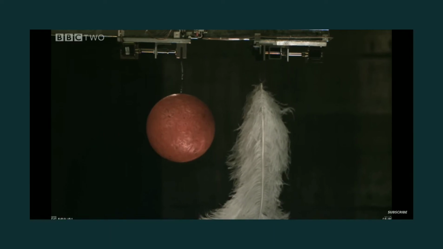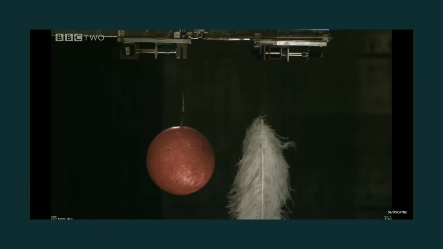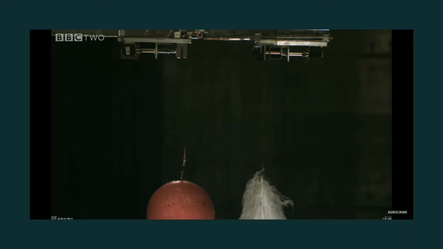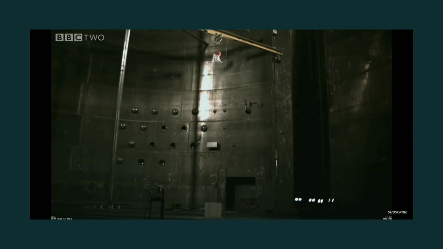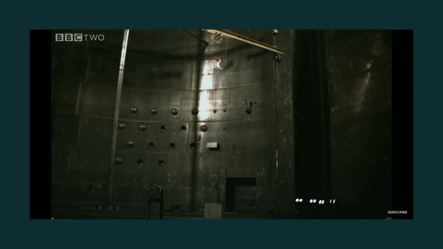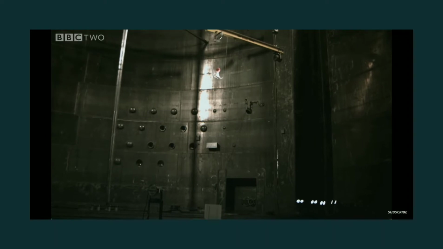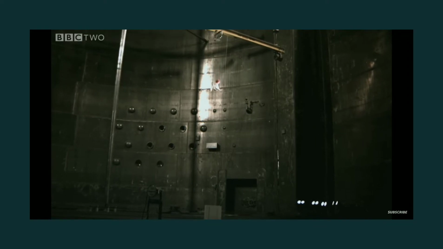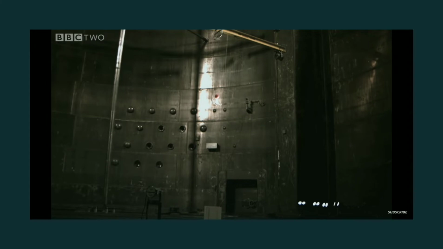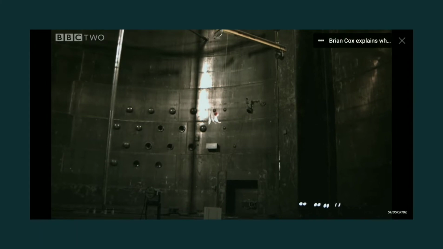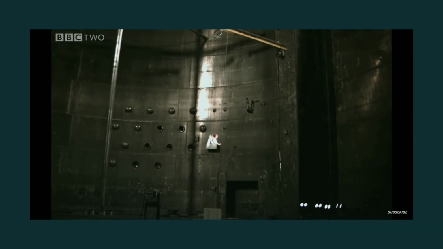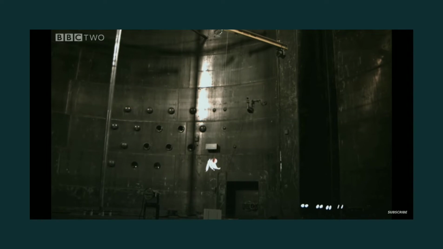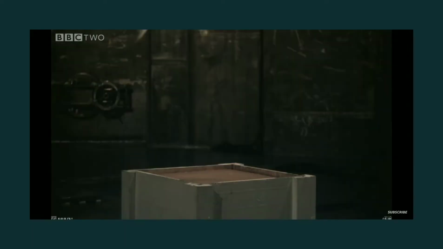In order to see the true nature of gravity, we have to remove the air. This is the world's biggest vacuum chamber, by NASA. A vacuum is a completely empty space without air or other particles. In this vacuum, both objects will drop from the same height with no initial velocity, and these amazing things happened.